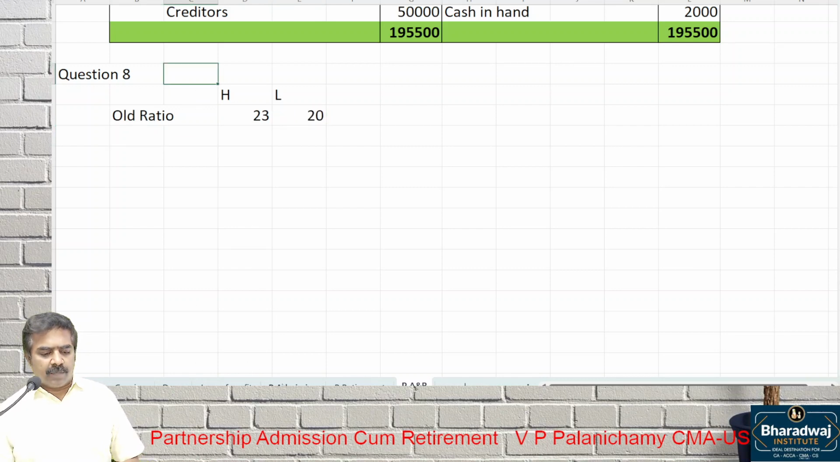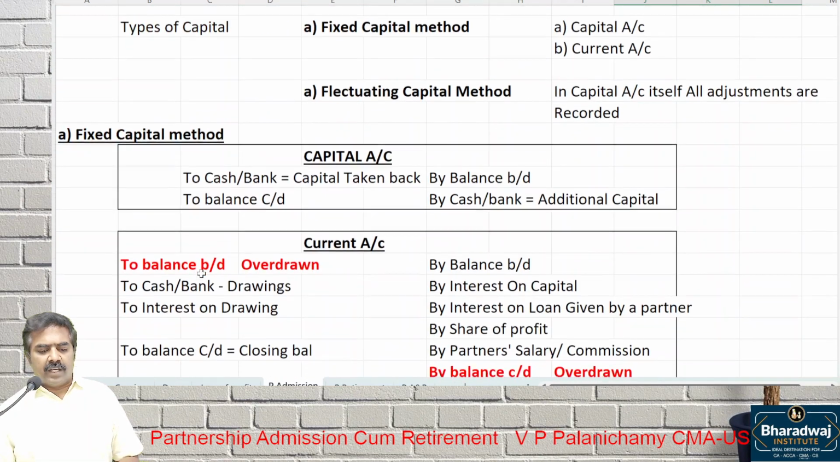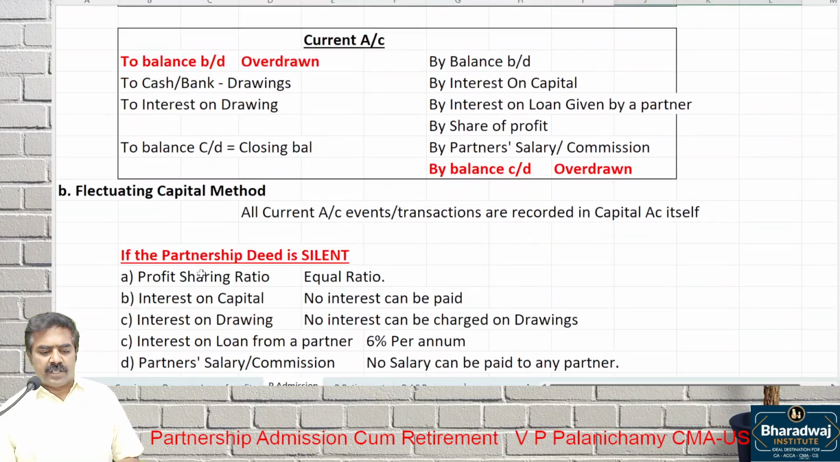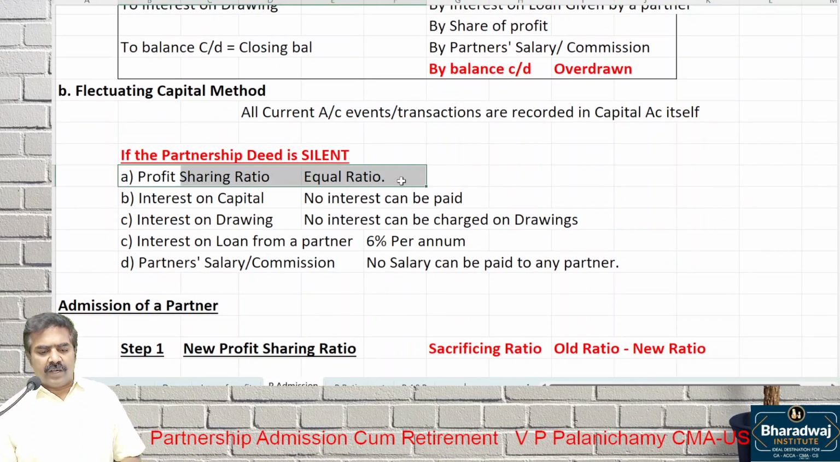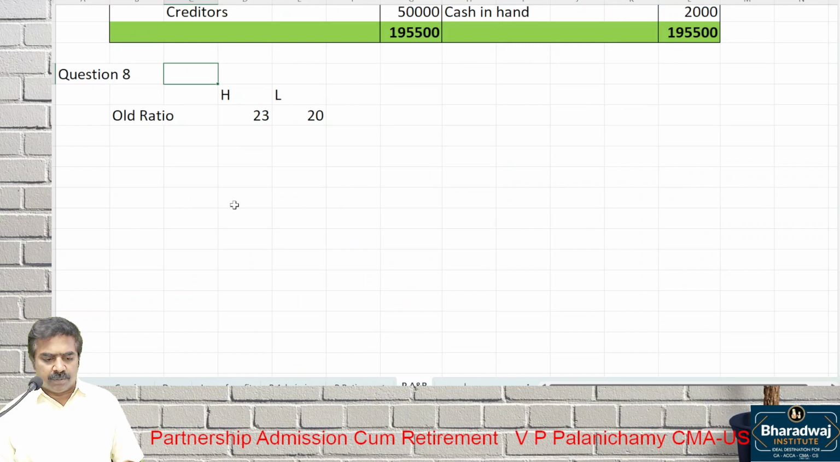When I started the first class, I gave these notes and explained this. If the agreement is silent, partners will share profit and losses in which ratio? Equal ratio. Yes. You will not go for the new ratio or capital ratio. If the question is silent, you will go with the equal ratio, 1:1.